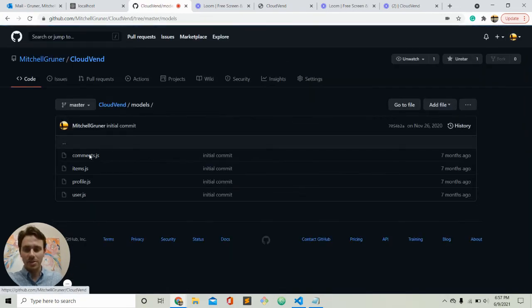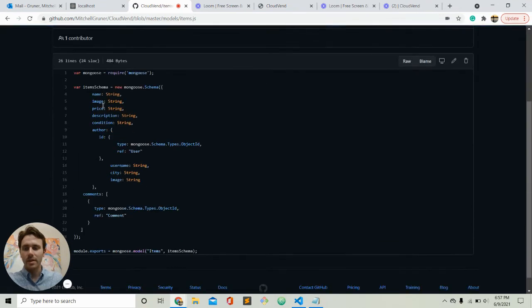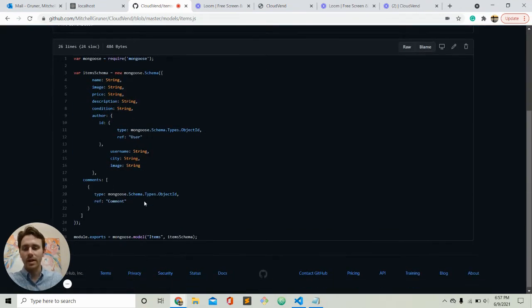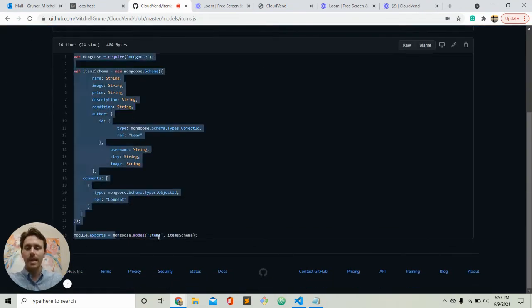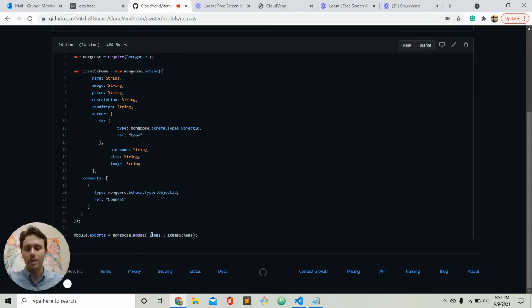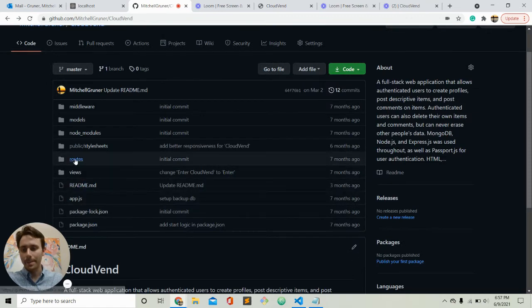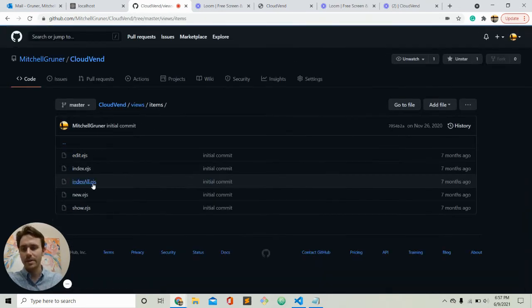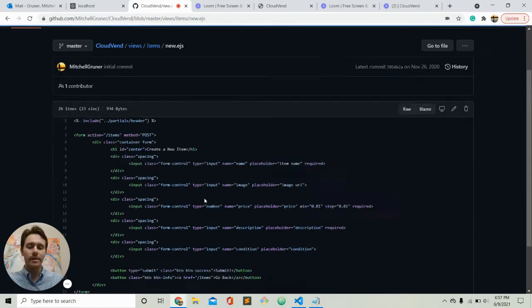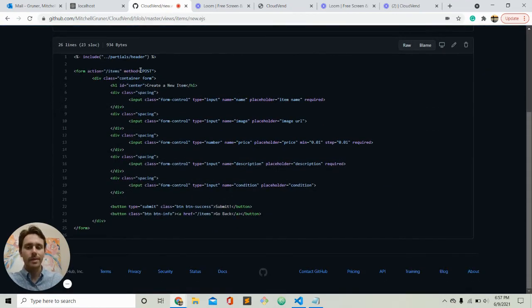So if I go to models items here, so here's all the parameters, and then we're going to make it as a parameter in mongoose.model. So that's how you do the items.create. So if I go ahead and go to views, items, and then if I want to make a new item, here's the form for that. It's going to be a post method, and it's going to have name, image.